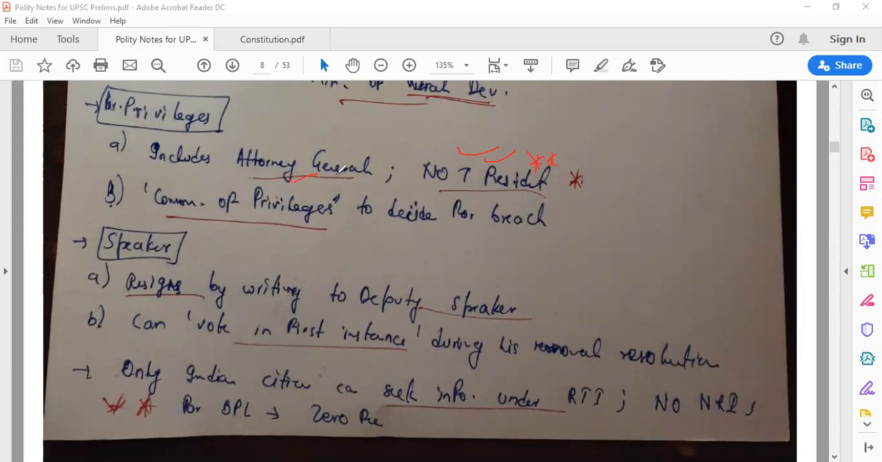And they include the Attorney General. The Attorney General assists the state or central government in legal disputes. Similarly, the Advocate General is the state counterpart of the Attorney General. So parliamentary privileges include the Attorney General, but the President is not included here. And the Committee of Privileges will decide whether they are breaching parliamentary privileges or not.